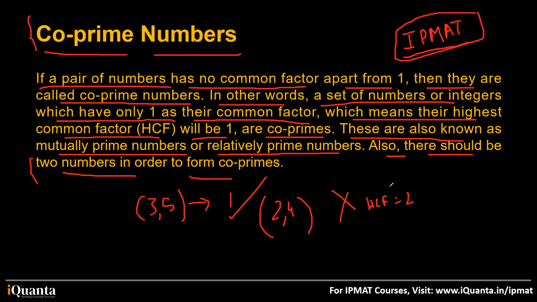Abhigyan and Mehak, are you asking me the example of co-prime numbers only? Okay. Understood, right? 3 and 5 is a pair. Are these co-prime? Yes, because their HCF is 1. 2 and 4, I asked you, are they co-prime? You said no. Why? Because their HCF is not 1, it is 2, right? So they are not co-prime numbers. So maybe straight away, if they ask in CUET, they'll just give you 3, 4. Are they co-prime? Okay.